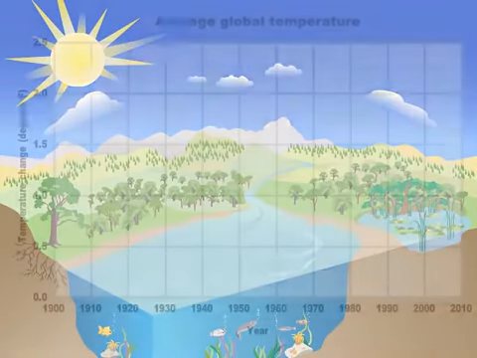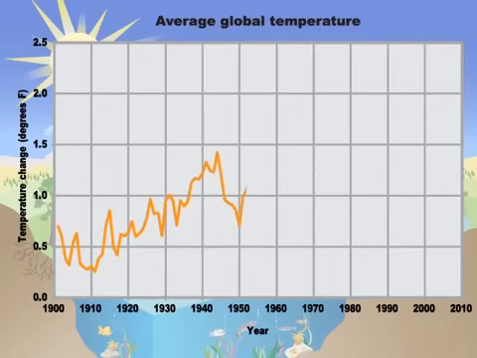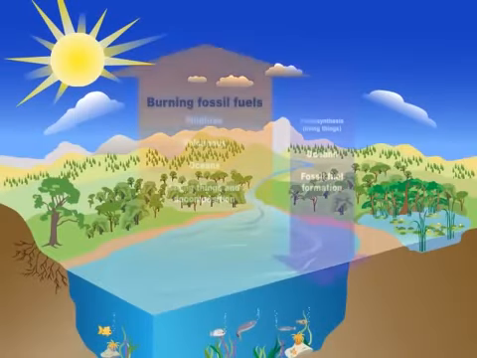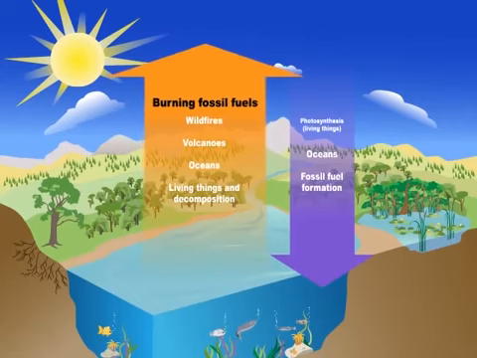Carbon dioxide is a greenhouse gas, which means it traps heat in the atmosphere and keeps the Earth warm. So all this extra carbon dioxide is making the Earth warmer and causing the climate to change. It's a big problem, but we can solve it. One big part of the solution will be to reduce our carbon dioxide emissions by burning less coal, oil, and gas. This will help bring the carbon cycle closer to its natural balance.